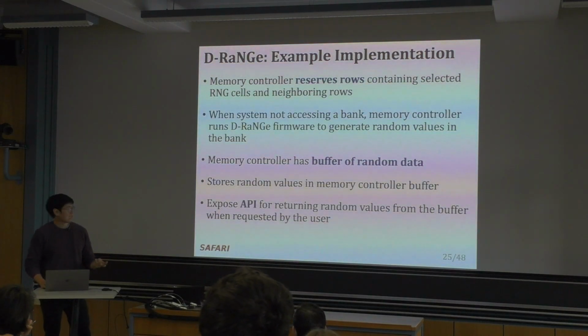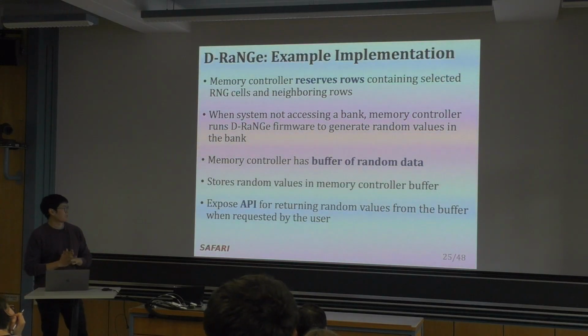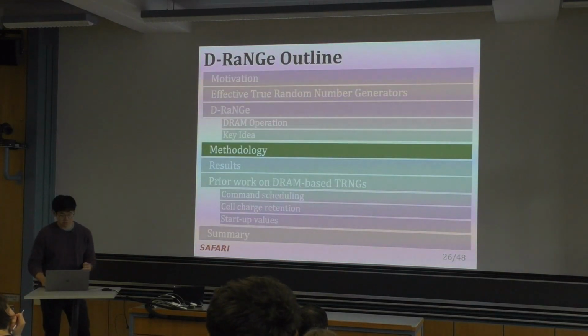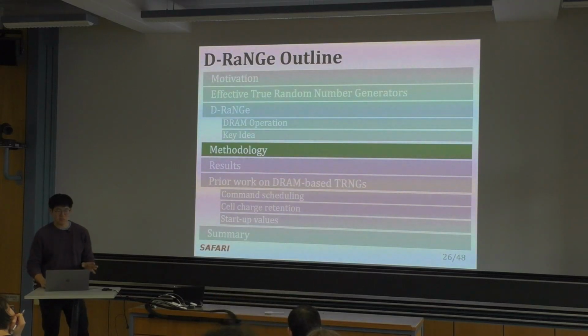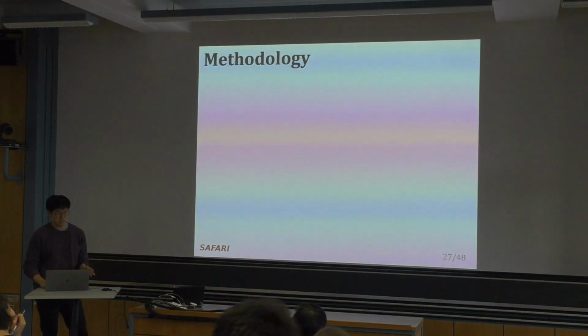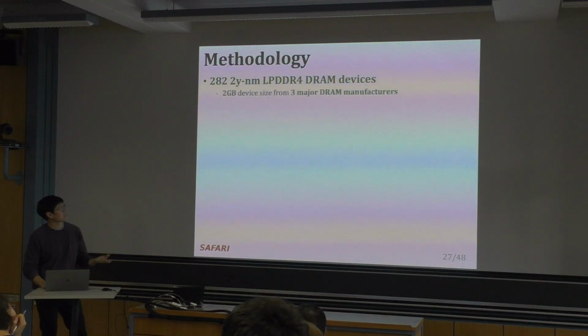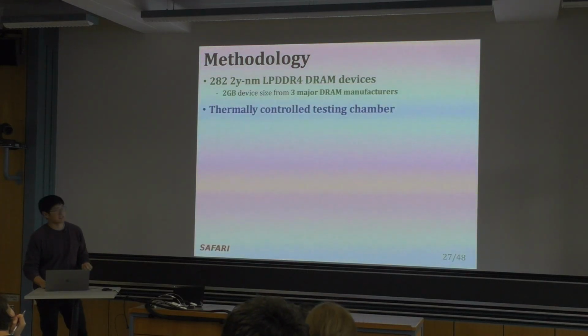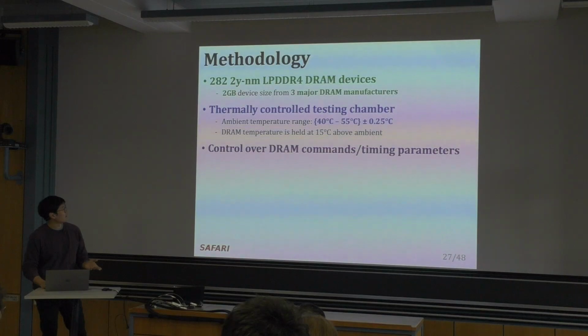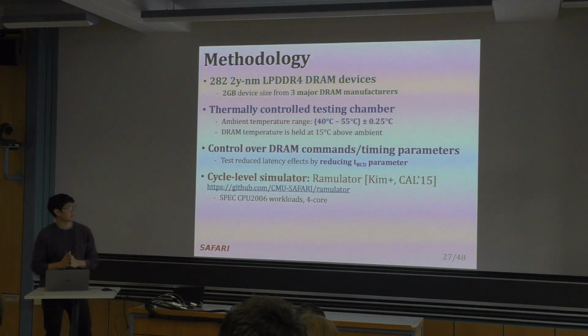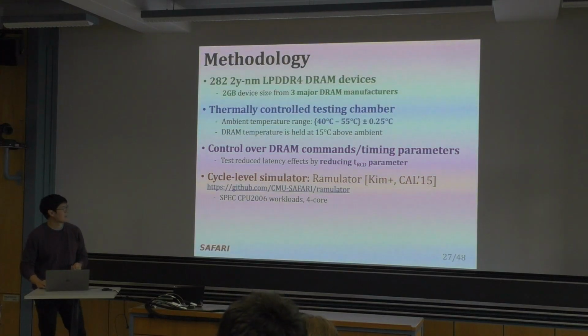And we also expose an API for returning the random values from the buffer whenever requested by the user. So again, in our methodology for looking at real devices, we use the same devices from the previous talk and the same testing chamber. And we also use a cycle level simulator called Ramulator, which we use to look at how D-RaNGe affects concurrently running applications. And we use workloads from the SPEC 2006 benchmark.